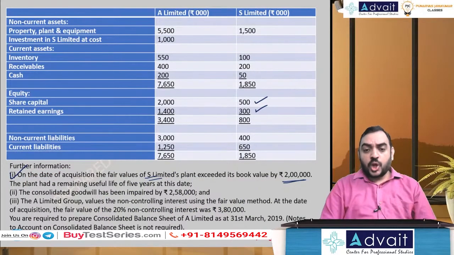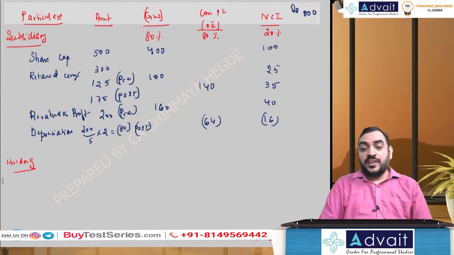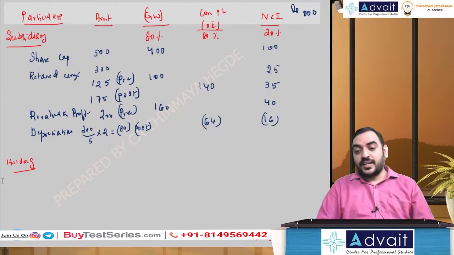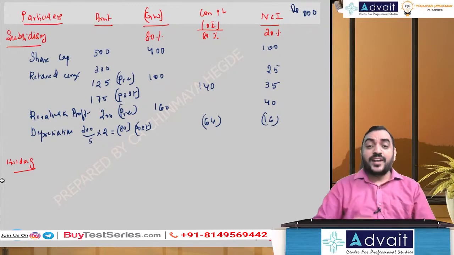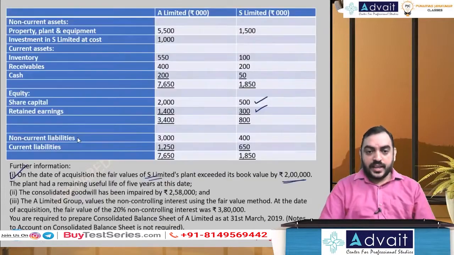A Limited Group values the non-controlling interest on the date of acquisition at fair value, 20%. So they are valuing it on a fair value basis. When NCI is valued on fair value basis, in our format what is required? A fair value adjustment, which is the difference between book value and fair value. So I will say NCI adjustment. Fair value is given as 3,80,000.